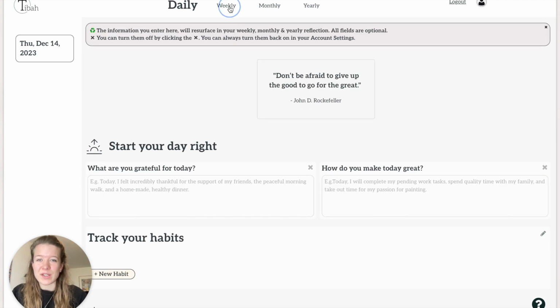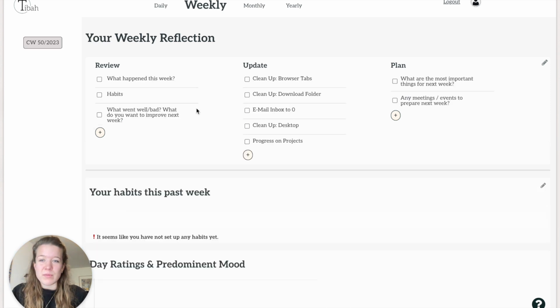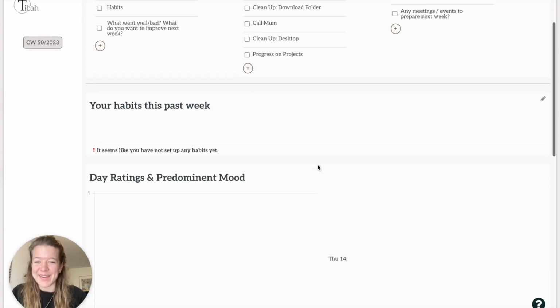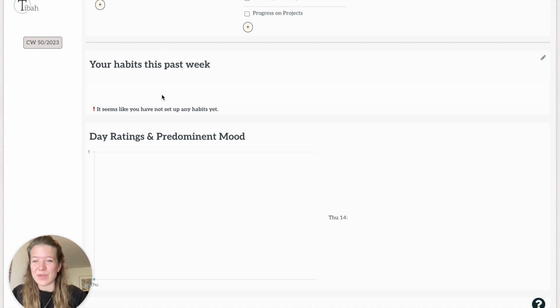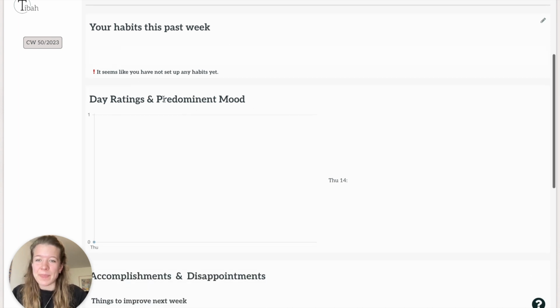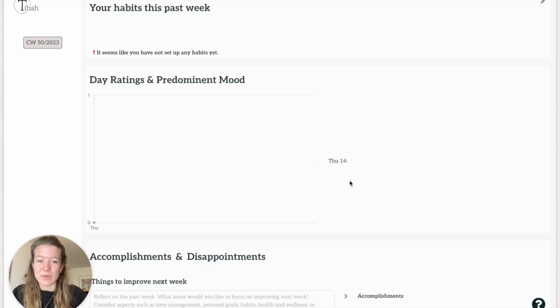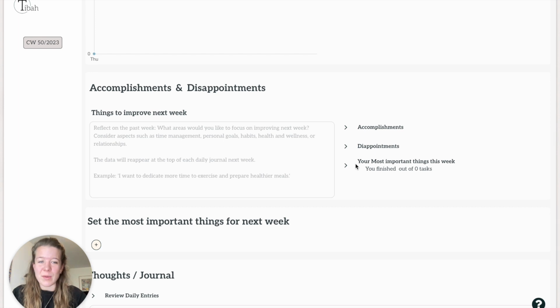And then in the weekly reflection, there won't be much data yet. You have a few tasks that I just put in my task. You can always just type in and adapt them if you want to, like call mom. Do that every day, every week. And then here you see an overview of your habits, but I haven't set up any yet. And then the day ratings with the accompanying predominant mood of that day. You can look back on your accomplishments and disappointments, depending on how you've set up your daily journal. These will show up here or not.